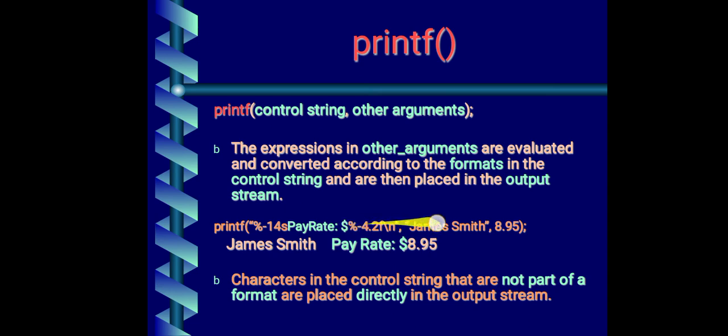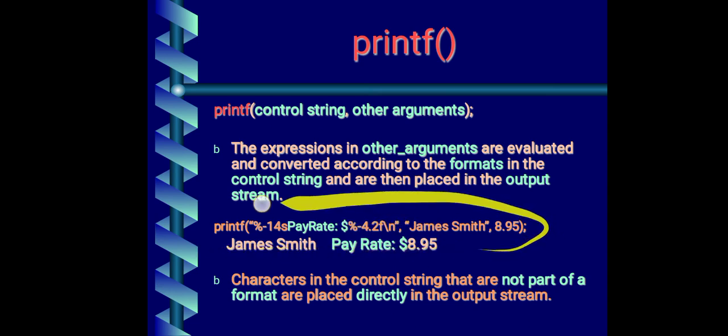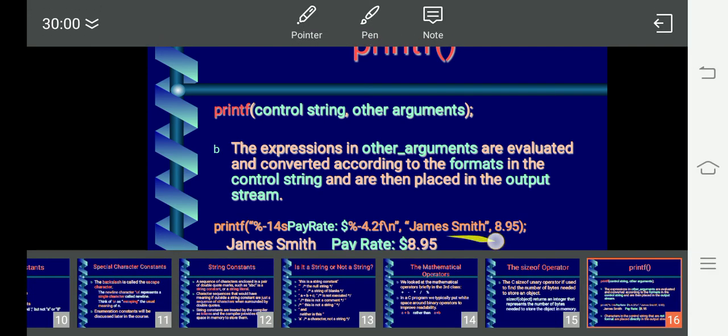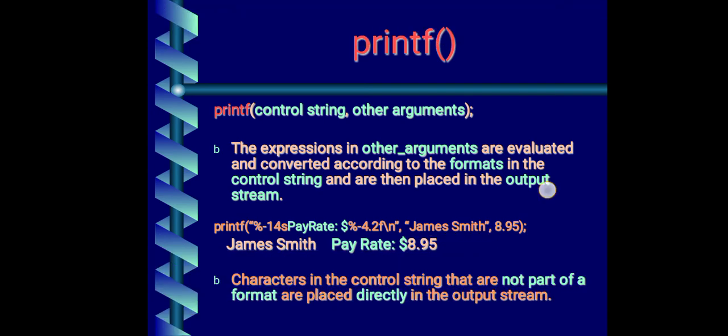In this example you see printf with percentage s, percentage d and so on. Percentage s is used because here we want to display a string. In place of this, James Smith will be displayed.